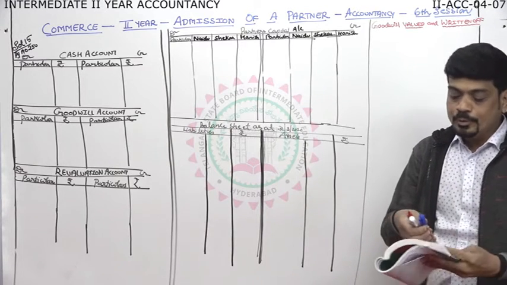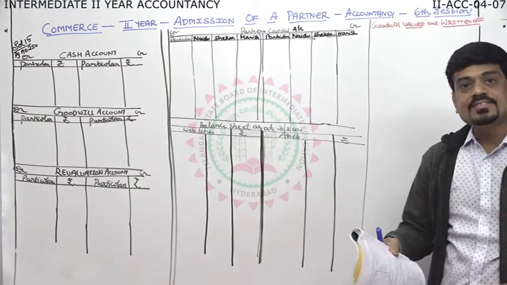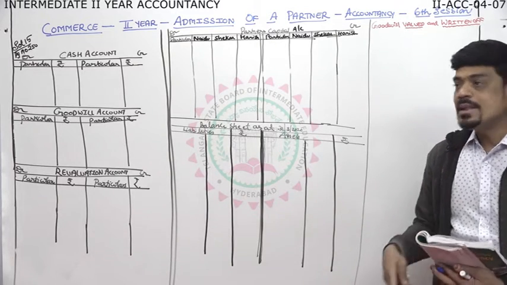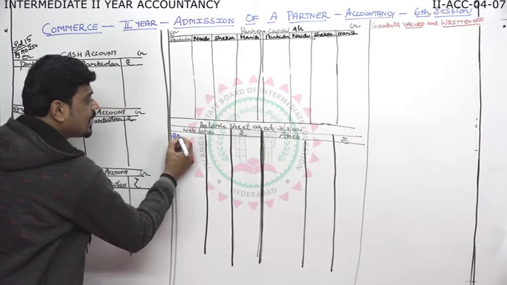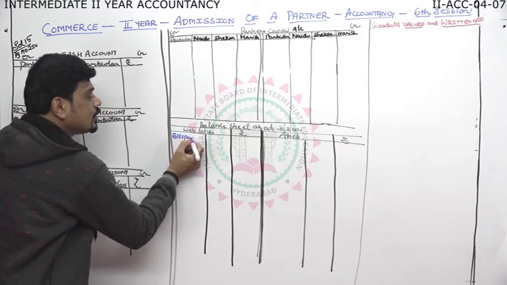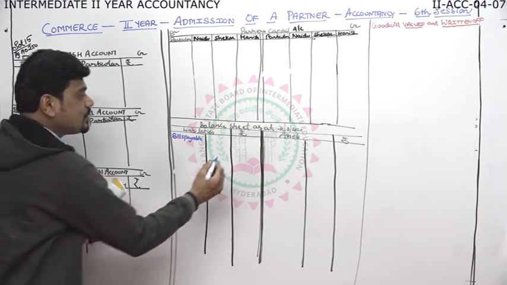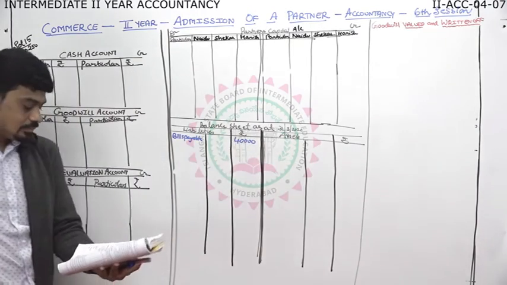To start the posting, I'll take up the liability side. Liability number 1 is bills payable. How much is the bills payable amount? My bills payable amount is 40,000.